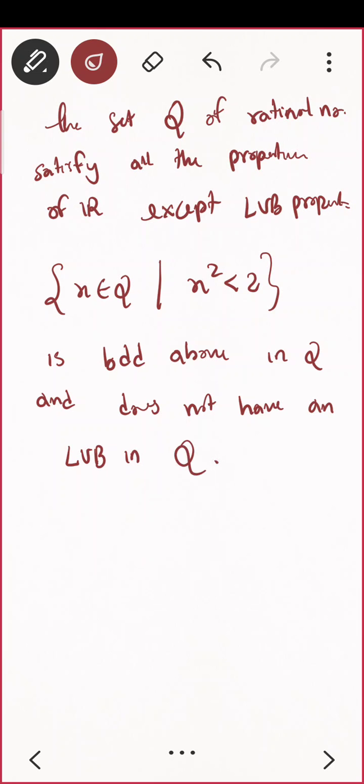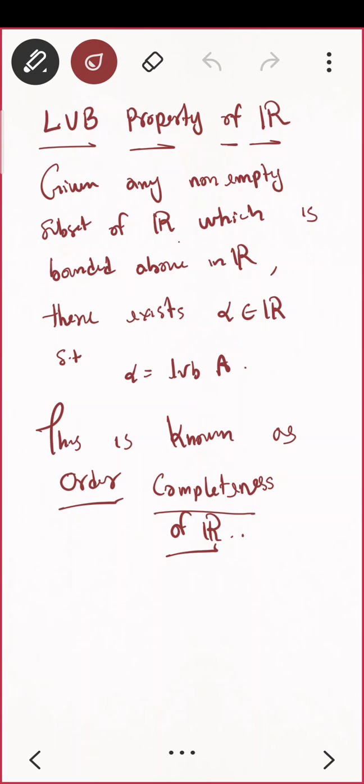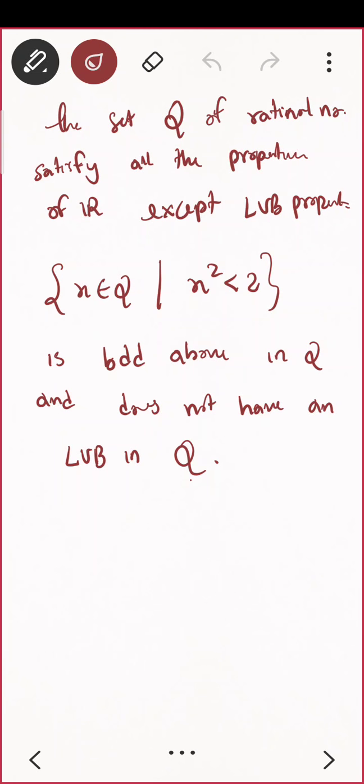Can you see that? What is the bound for this set? You are saying x square is less than 2. What will be the bound for this set? You need to solve this a little bit first. What will be the LUB? Whether the LUB belongs to Q. Because as per the LUB property, that alpha must be a real number. Correct? That alpha, whatever you are choosing, that's why it is the LUB property of R. Now I want to say that the LUB property is not valid in rational numbers.